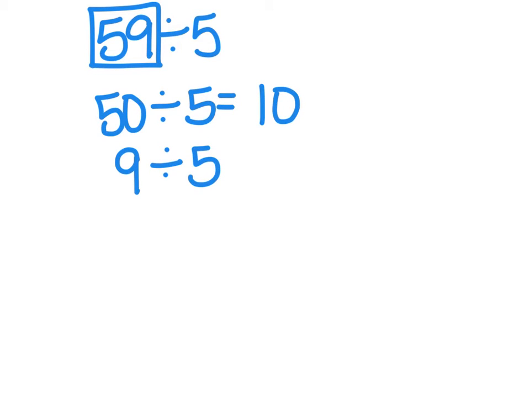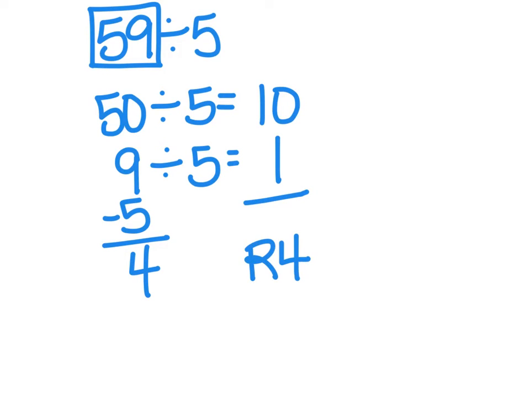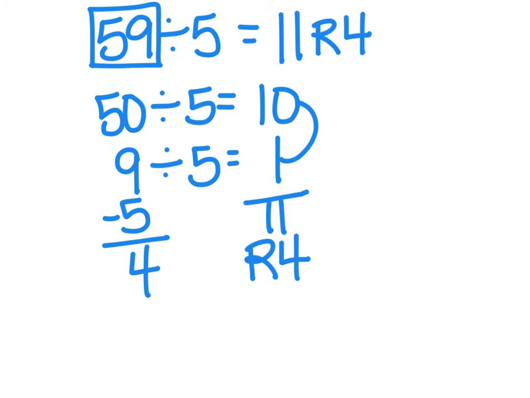Well, I know that 5 can't be multiplied by anything to get 9, but I can use the number 1. 1 times 5 is 5. If I subtract that from 9, that leaves me with 4 left over. So I can safely say that there's going to be a remainder of 4. Well, 10 plus 1 is 11. I have a remainder of 4, so 59 divided by 5 is 11, remainder 4.